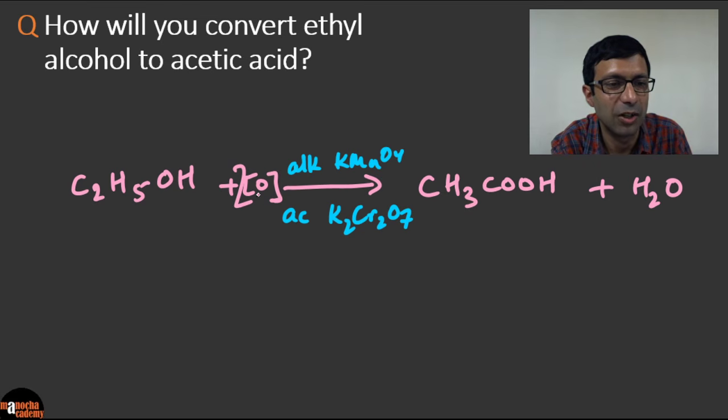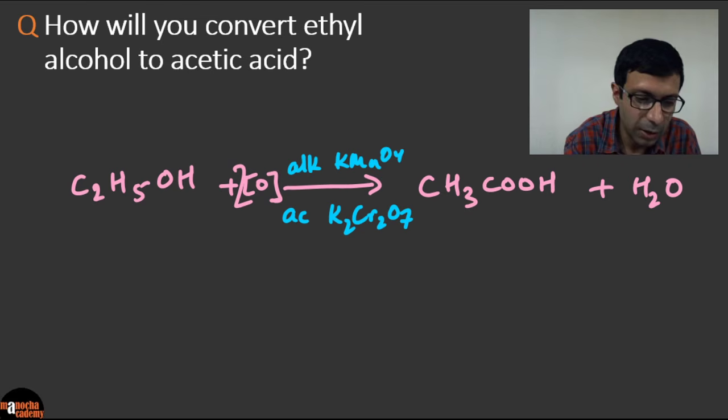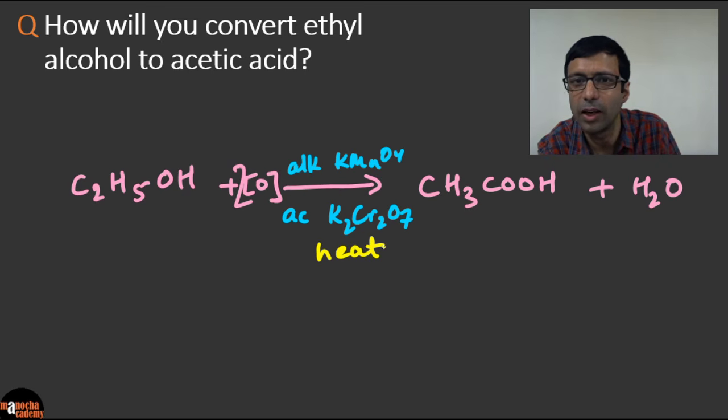Using a strong oxidizing agent. And also it's mentioned in the book that you need to heat it, right? So always mention all the conditions for the organic reactions. So we are going to use an alkaline KMnO4 or an acidified potassium dichromate.